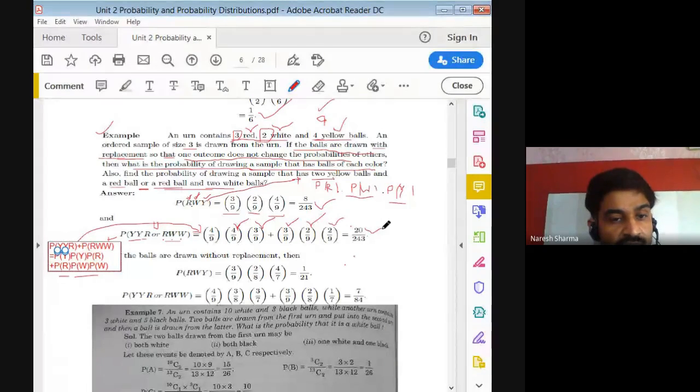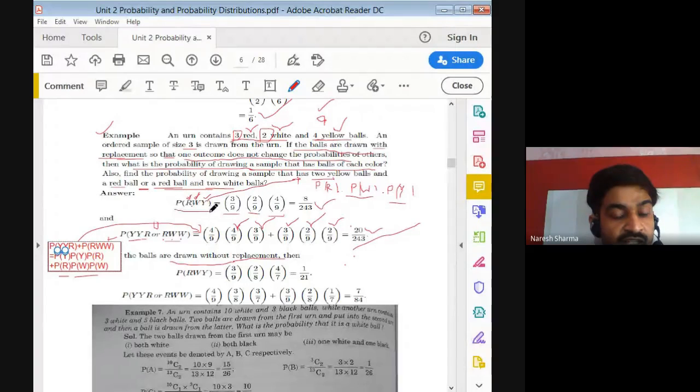Now in the same problem, the question is over here. But in the same case, if we consider the same problem without replacement, then what happens? So if we consider without replacement, the first case is the probability of 1 red, 1 white, 1 yellow. So first red ball probability, we have 3 red balls, total are 9, so 3 by 9. Now we are not replacing the balls. Now we have 2 red balls remaining and total are 8, right?